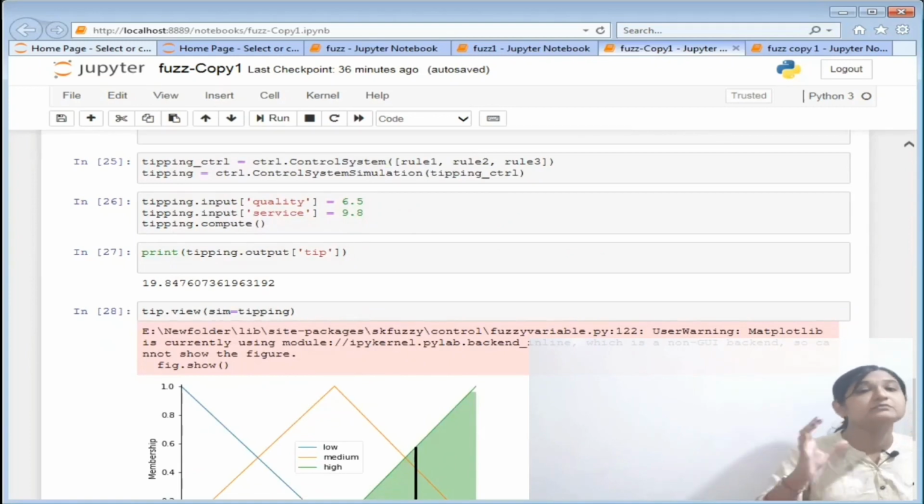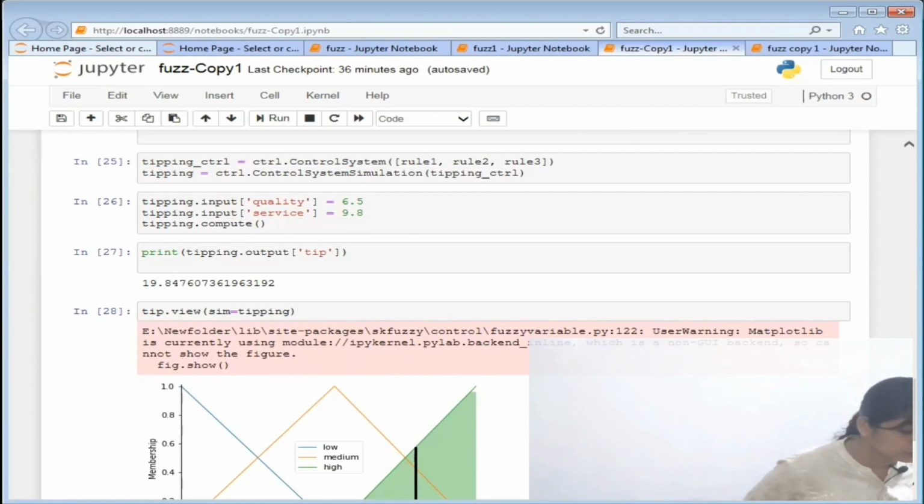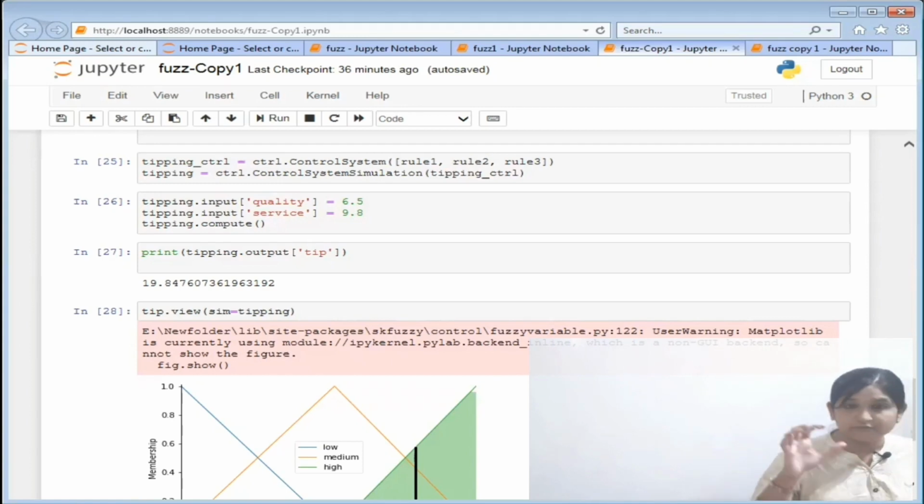In the next line, again I take a variable tipping, equal to ctrl.ControlSystemSimulation, and in the parameter tipping_control, which has your 3 rules inside, is inputted and equalized to tipping. So now the invoking of the control system and the working of your simulation are all set.